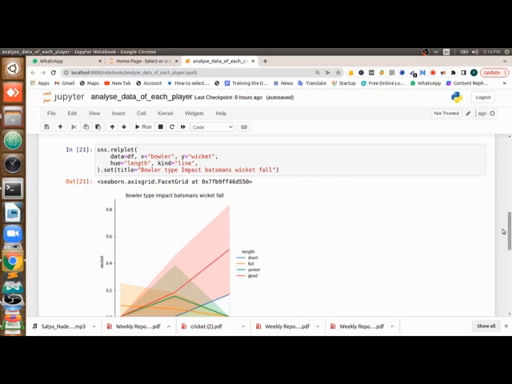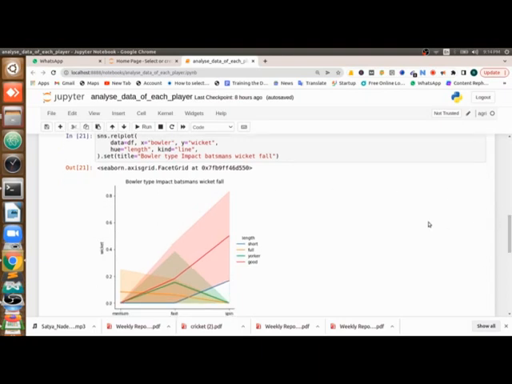Here, what I am trying to bring out as insight is for which type of bowler the wicket is falling, that is, the batsman is getting out, and also at which length. Above we saw that for his score, the problem was mainly spin bowlers with good length and short length. Here also it is the same. Even though he is not scoring that well against spinners, he is also losing his wicket, as you can see. For spin, there is a 20 to 40% possibility that he will lose a wicket. The blue line and red line are again going up for wickets, while they were coming down for scoring runs.